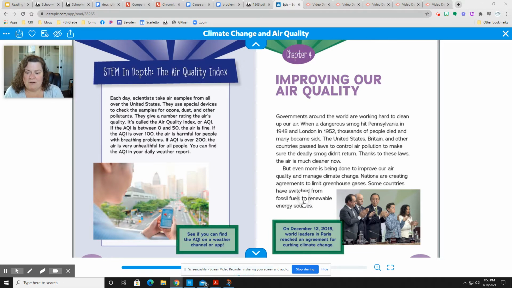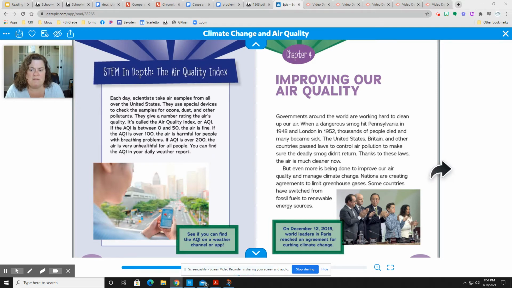But even more is being done to improve our air quality and manage climate change. Nations are creating agreements to limit greenhouse gases. Some countries have switched from fossil fuels to renewable energy sources.